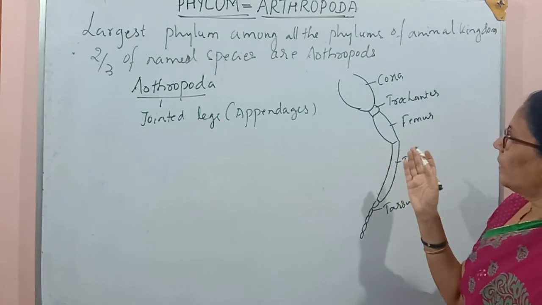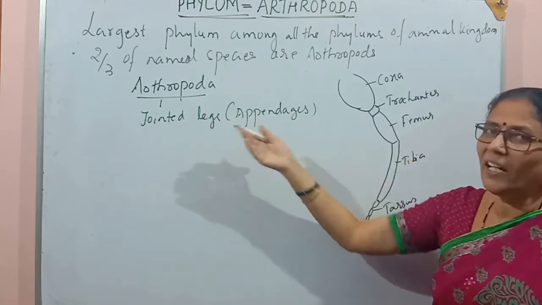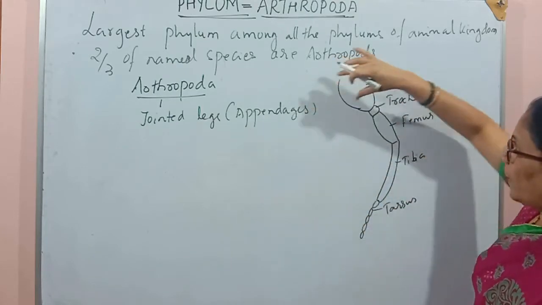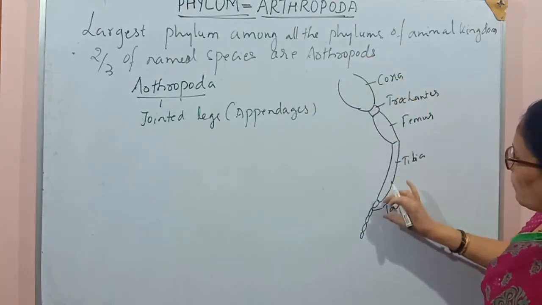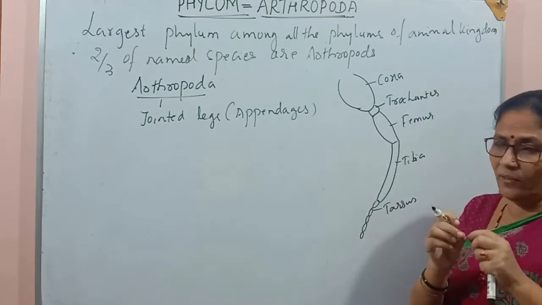So by the diagram itself we can identify why we call them jointed legs. Many parts are there, and each part is connected with another part with a small joint-like structure.